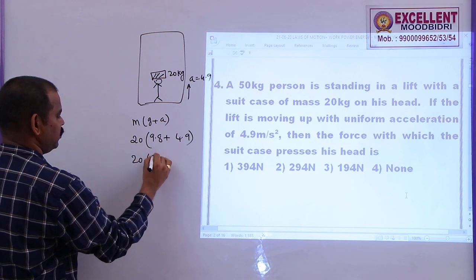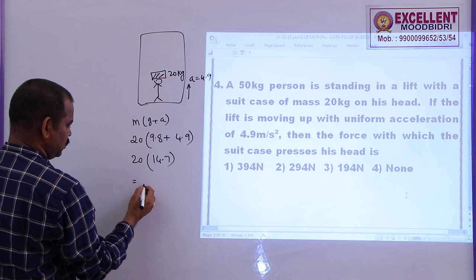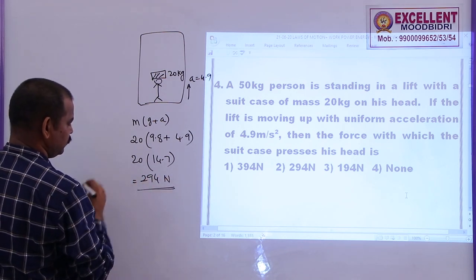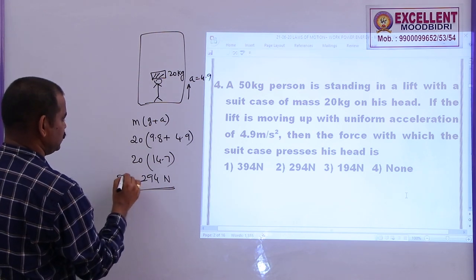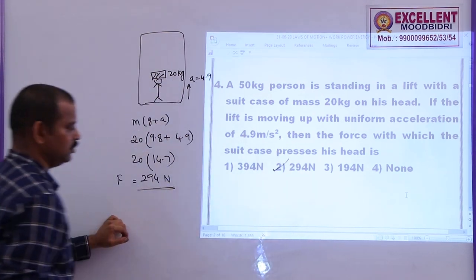So, 20 into 14.7, so 14 2, so 294 newtons. So, this is the force with which the suitcase presses his head. So, option 2 is correct in this case.